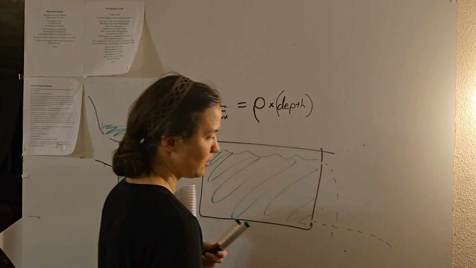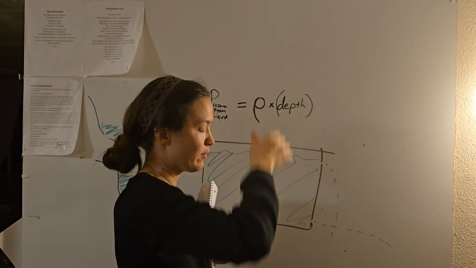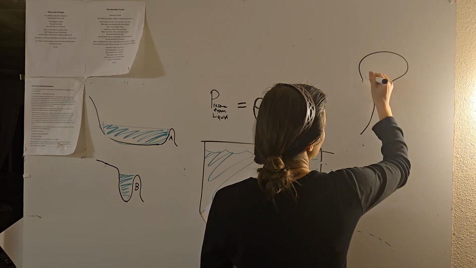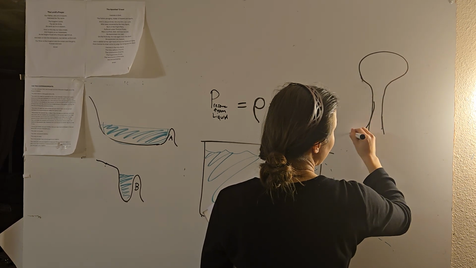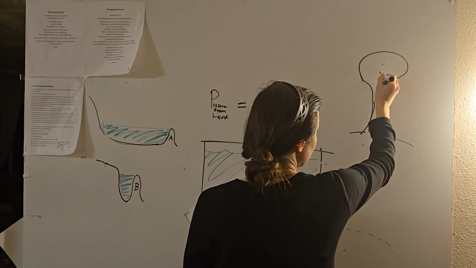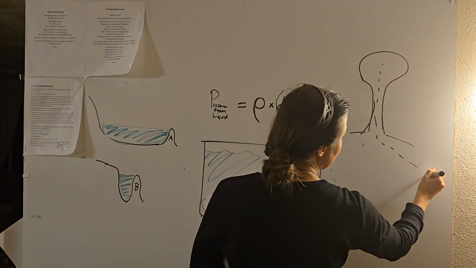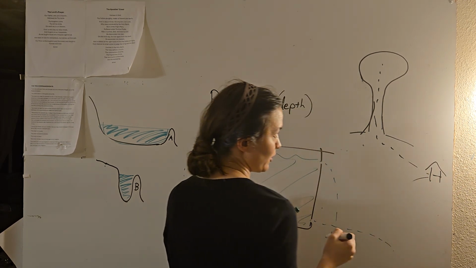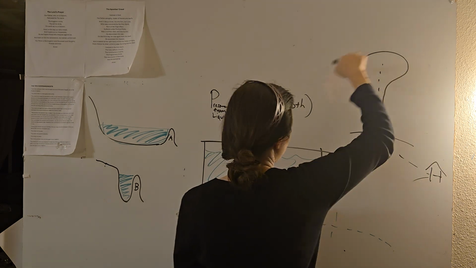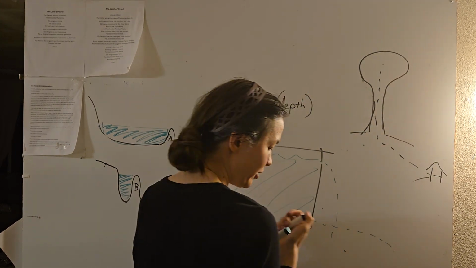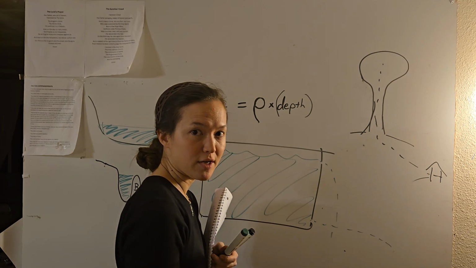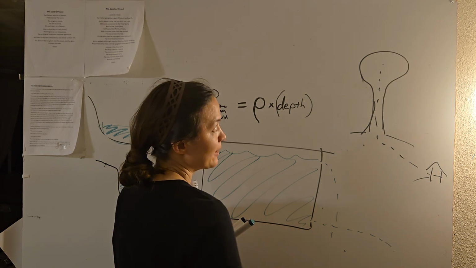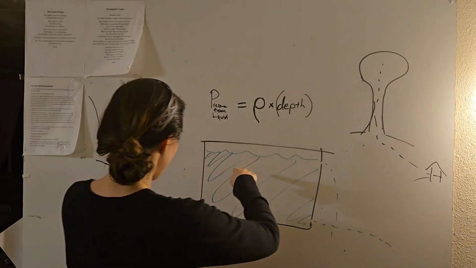This is actually why water towers, those funky water towers that look like this, are on top of hills. The reason is they're trying to increase that depth. So by the time it gets into your house, and you turn on the faucet or the hose, it'll come shooting out for you. It's because they're trying to increase that depth to increase the pressure. People don't like it when they have low water pressure. They don't like it when they turn on their faucet or their hose and it just comes dribbling out. They want it to come squirting out like this, not dribbling out like that. So that's why they make water towers. But anyways, back to this example.